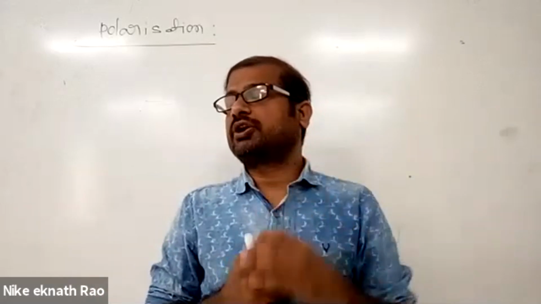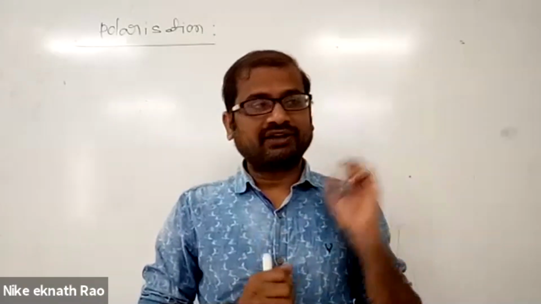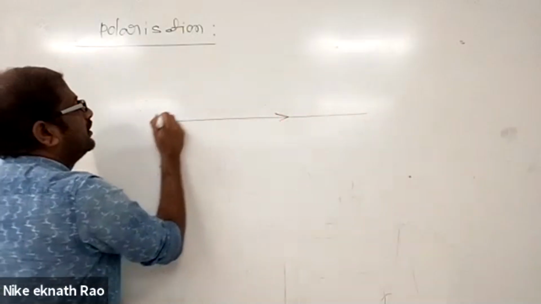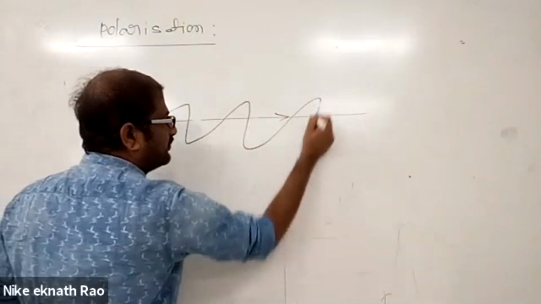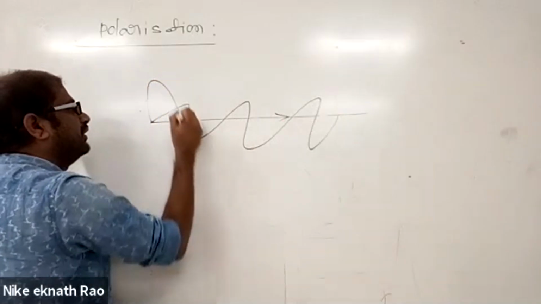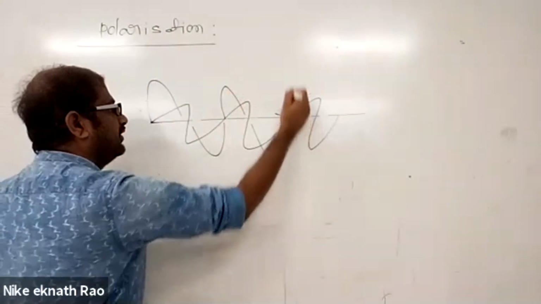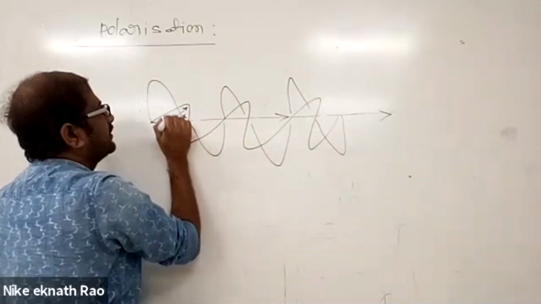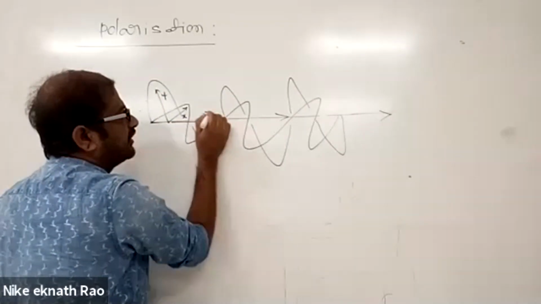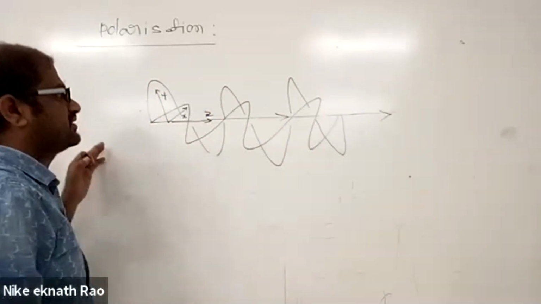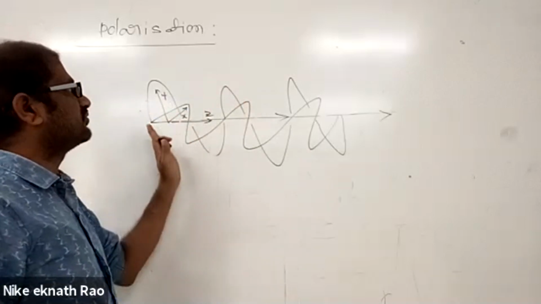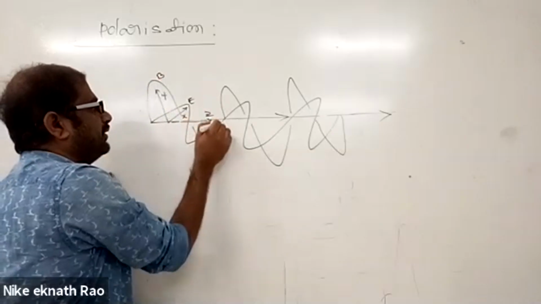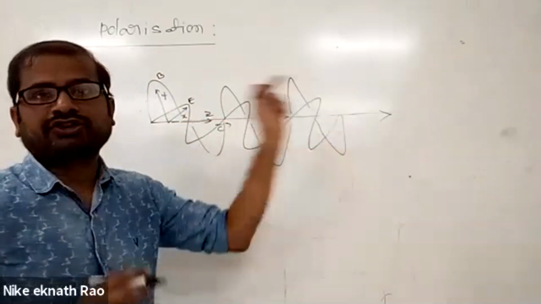So by Maxwell's equations, the electromagnetic wave theory, we have seen that light is an electromagnetic wave in which vectors are oscillating. The electric field vector oscillates in one particular direction, and the magnetic field vector oscillates perpendicular to it. The direction of propagation is like this. If I take these axes as x, y and z, the direction of propagation is z. The electric and magnetic vectors oscillate perpendicular to the x and y directions, and both are perpendicular to the direction of propagation.